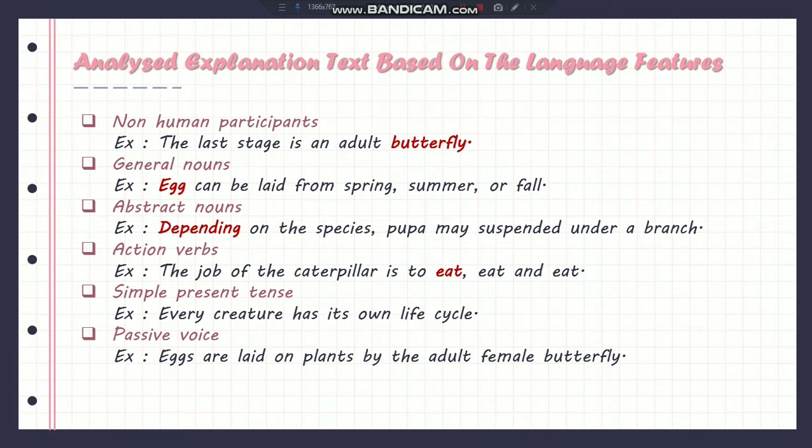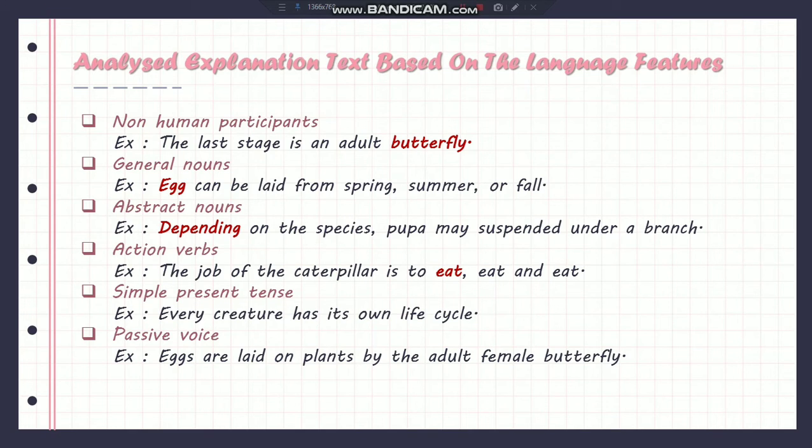3. Abstract nouns are contained in the sentence: Depending on the species, pupa may be suspended under a branch. So, an example of an abstract noun is depending. 4. Action verbs are contained in the sentence: The job of the caterpillar is to eat, and eat. So, an example of an action verb is eat.